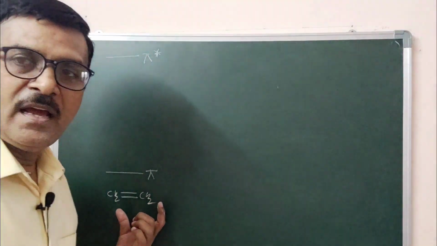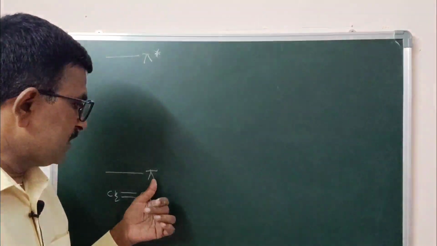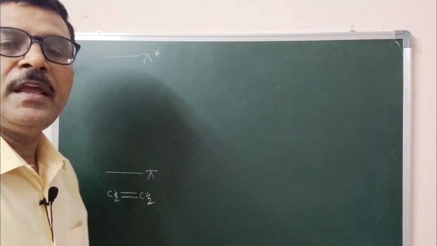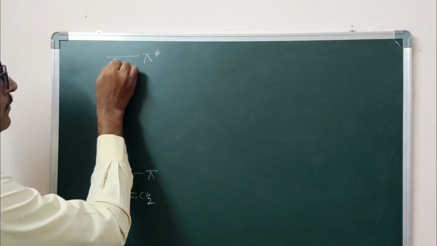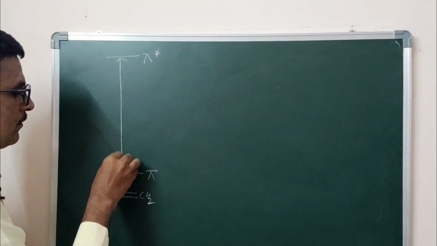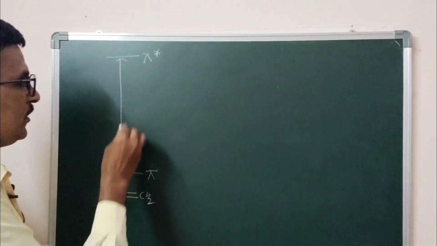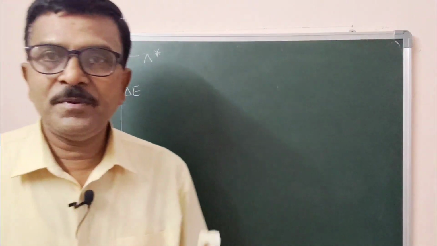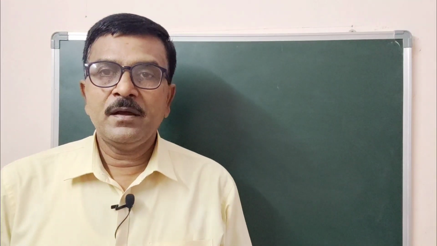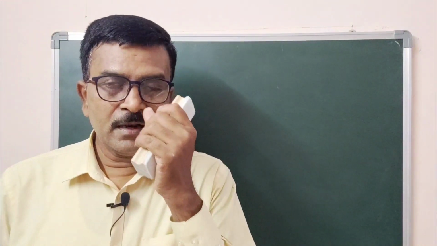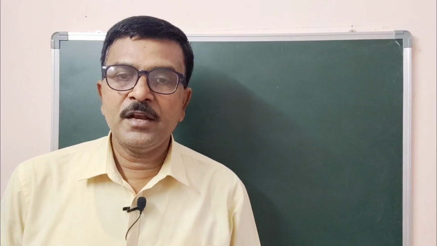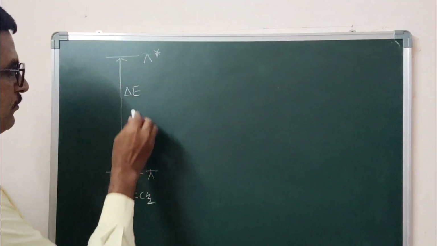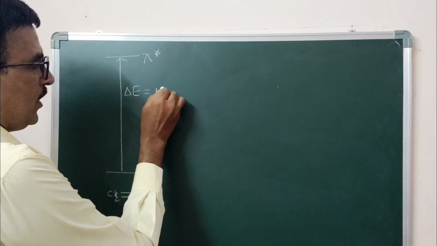The energy difference between these two, the pi bonding molecular orbital and the pi anti-bonding molecular orbital, that is delta E, for ethylene is 164 kilocalorie